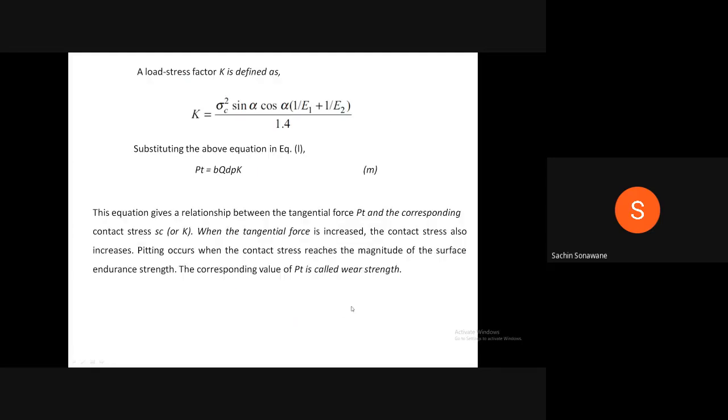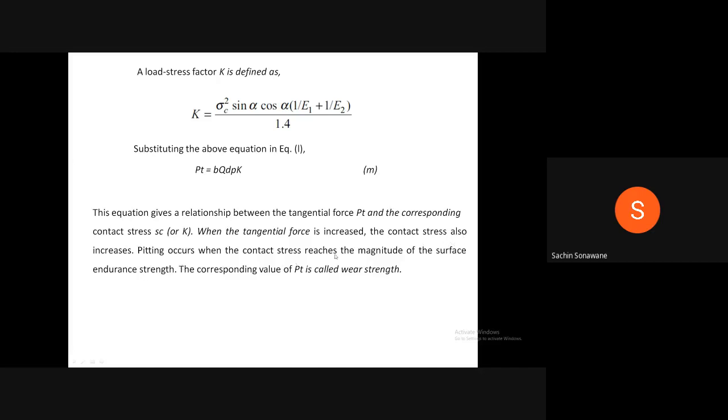A load stress factor K is defined as K is equal to sigma c square sin alpha cos alpha into bracket 1 upon E1 plus 1 upon E2 divided by 1.4. Substituting the above equation in equation L, we get Pt is equal to B q dp K, equation M. This equation gives a relationship between the tangential force Pt and the corresponding contact stress Sc or K. When the tangential force is increased, the contact stress also increases.